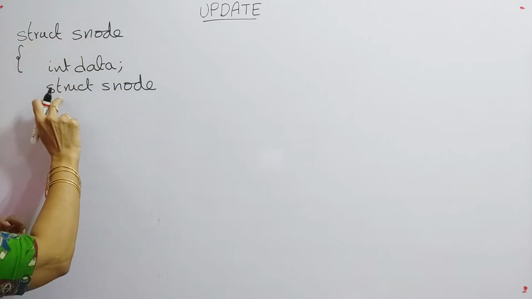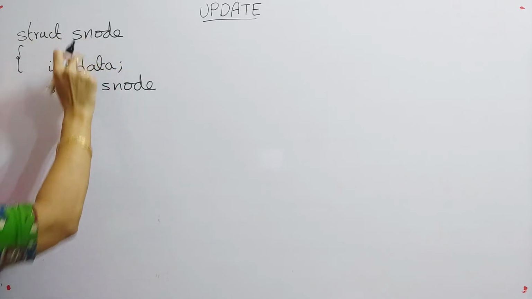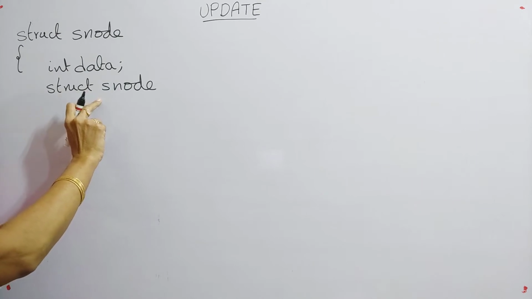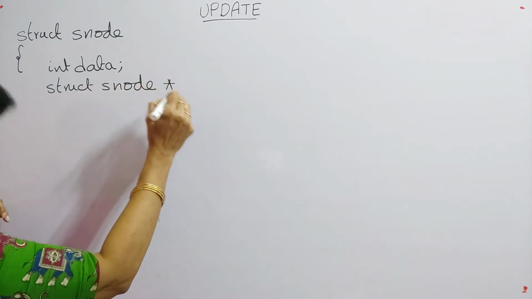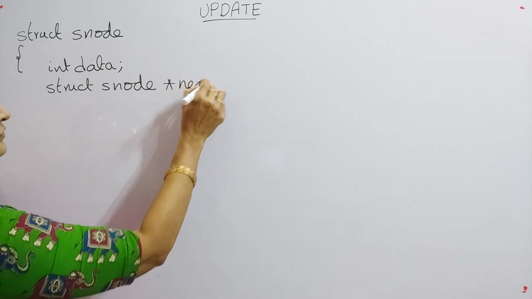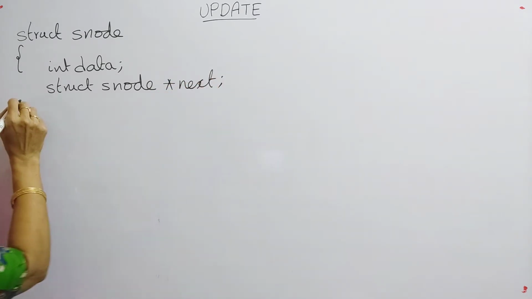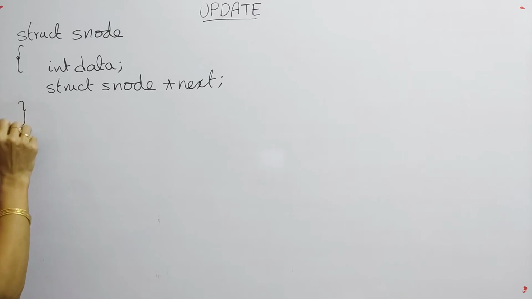So that's why I am giving the same structure variable within this structure, and this is called a self-referential structure. The name of this variable is next, and then I am giving the closing braces of the structure.